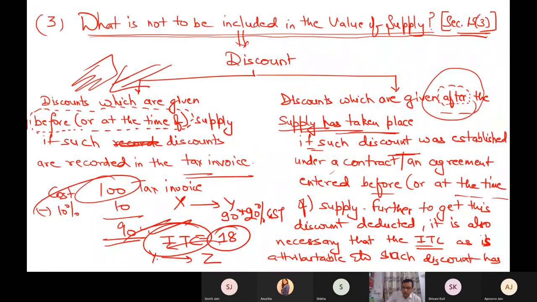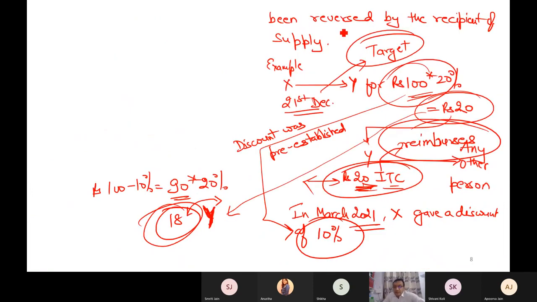This is the point. Discount which is given before, at the time of supply, if such discount is recorded in the invoice, is very easy. But for a discount which you give after the supply, there are two conditions. Condition 1, that this discount was established earlier, and condition 2, that the ITC attributable to such discount has been reversed by the recipient of supply. This is a little bit technical. That's it.